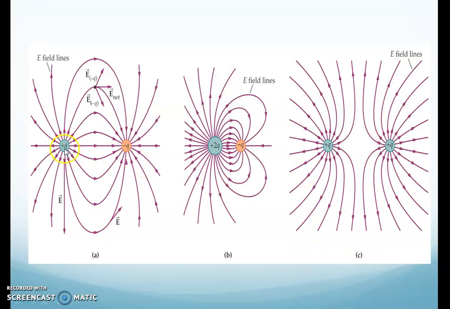Now we are taking a system of two charges. One is positive, another one is negative. If we put a test charge over here, then it will be repelled by the positive charge and attracted by the negative charge. So its path will become like this. So electric lines of force originate from the positive charge and terminate at the negative charge. Now see this system.